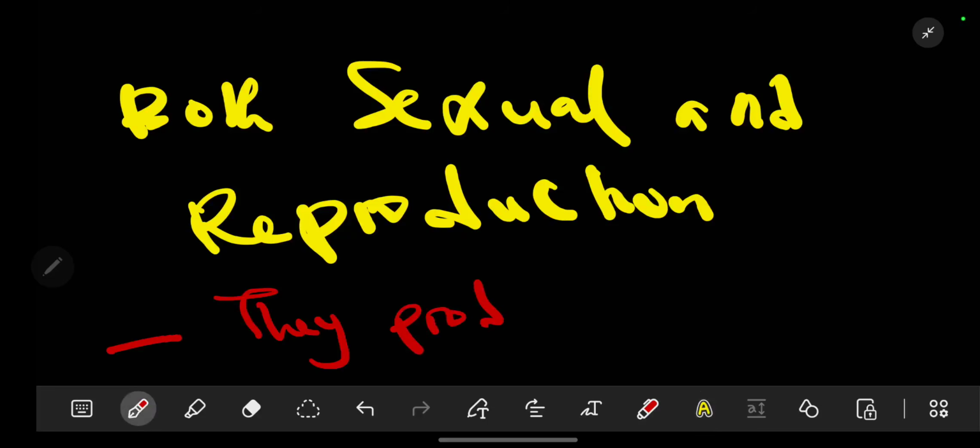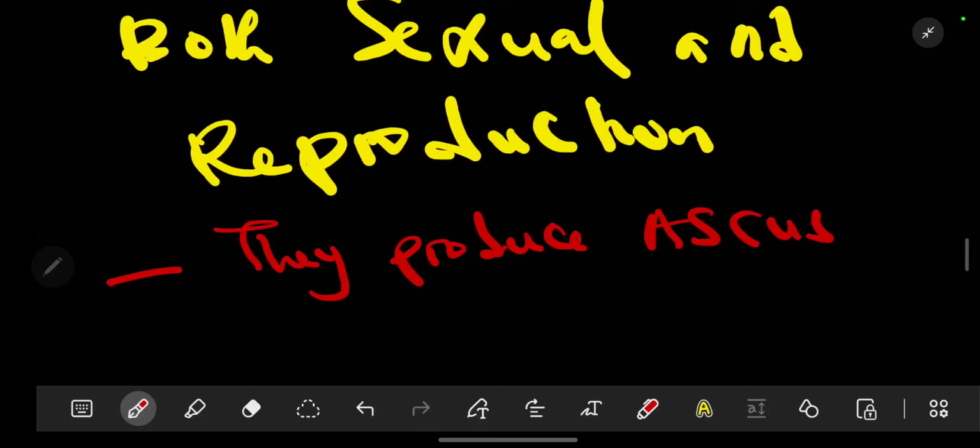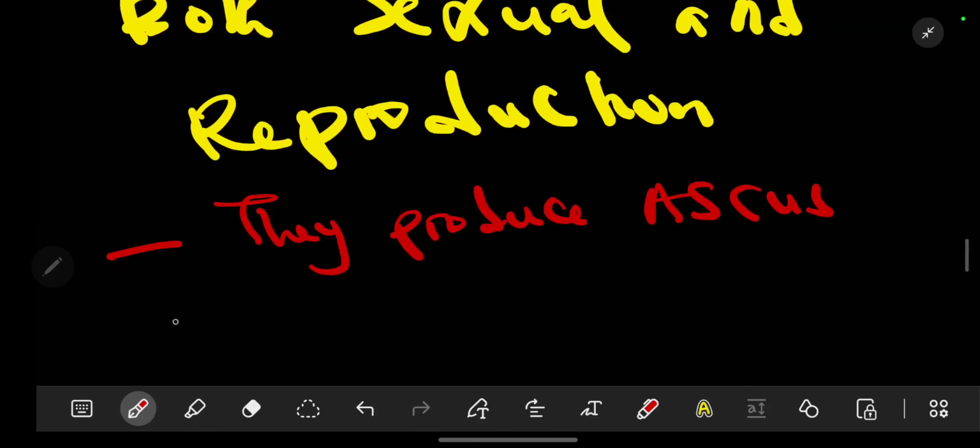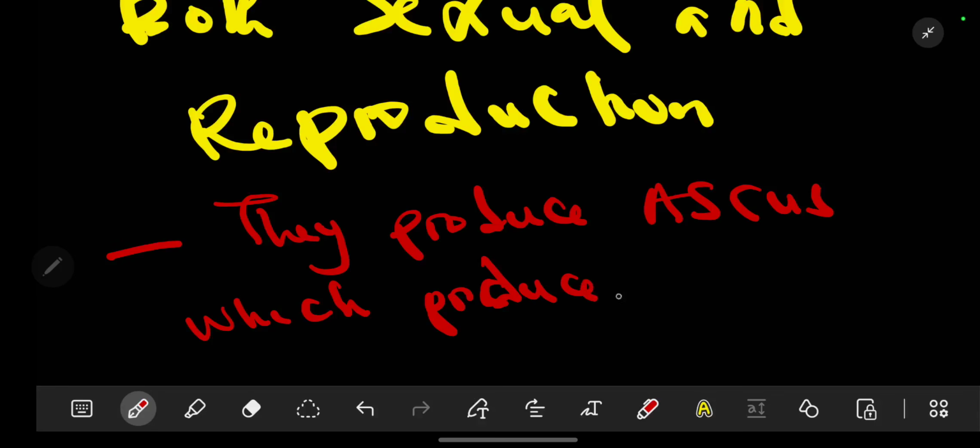they produce ascus. So that is under asexual reproduction. They produce ascus, which produce spores.